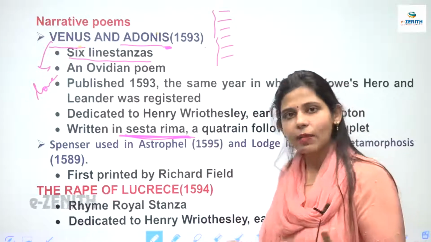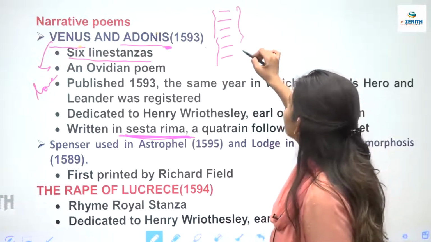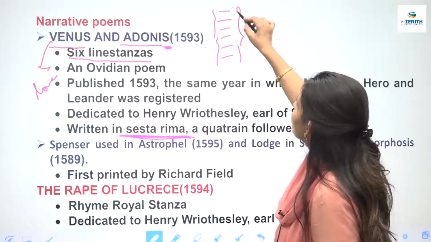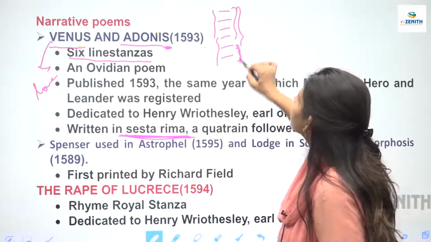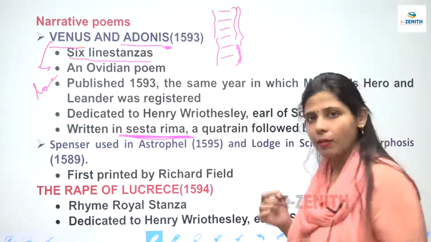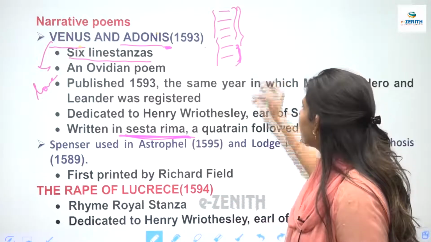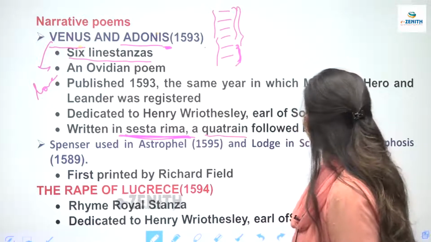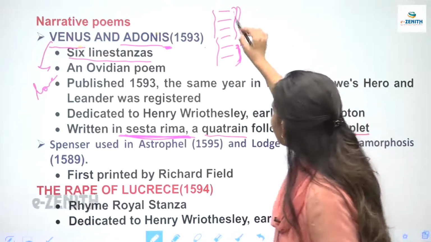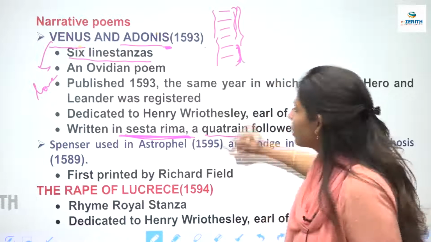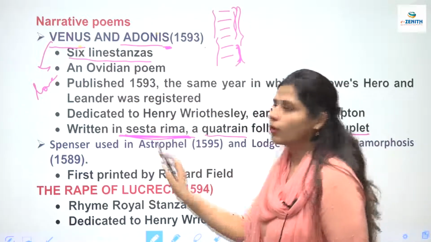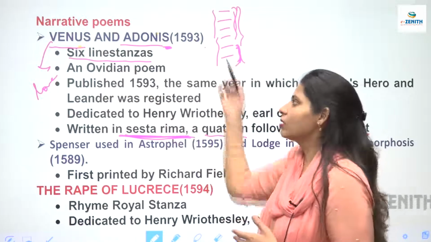And in Sestarema we have a quadrant and a couplet. तो 4 लाइनें एक होती हैं और 2 लाइनें एंड में क्या करती हैं? राइम करती हैं. तो That is Sestarema and it is written in a quadrant and a couplet. Quadrant followed by a couplet, कि 4 1 और 2 1. ठीक है, तो ये Sestarema है. और ये पोएम जो है Venus and Adonis, it is written in this format.